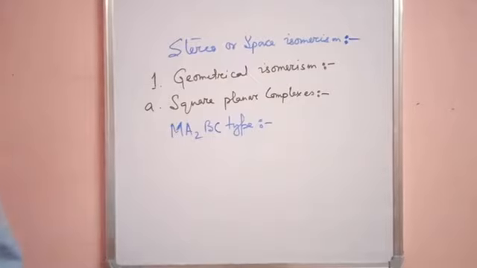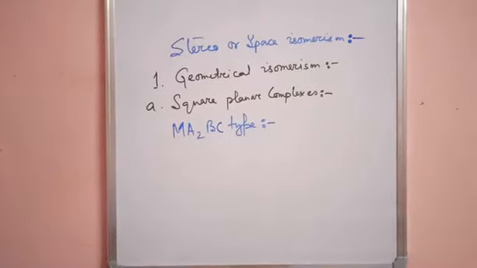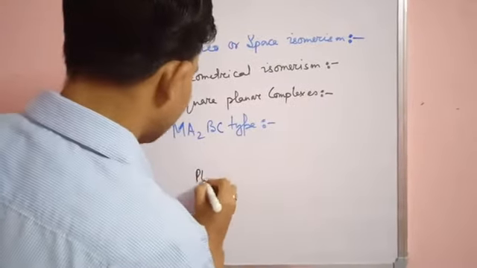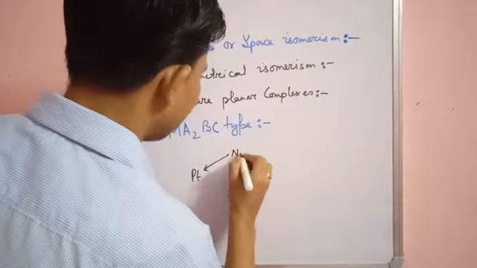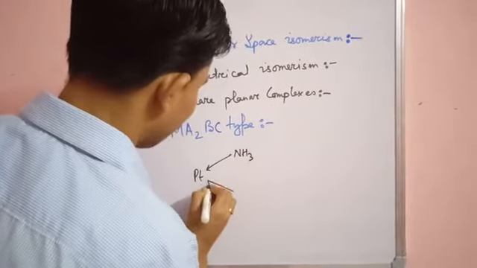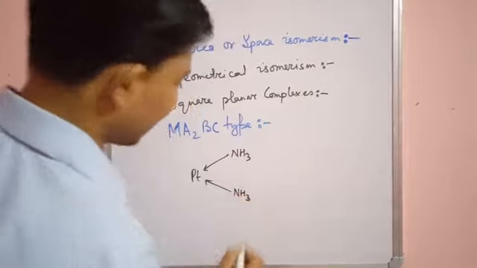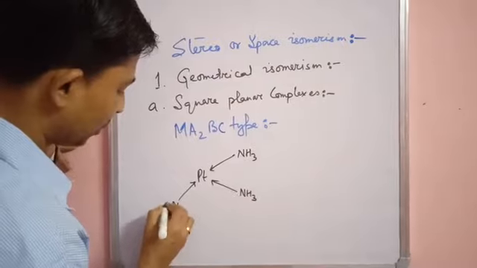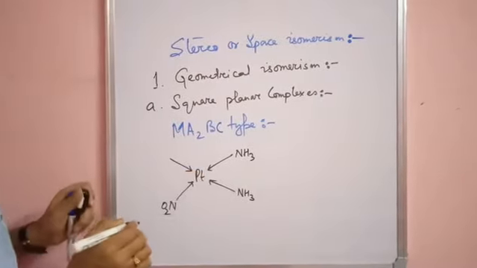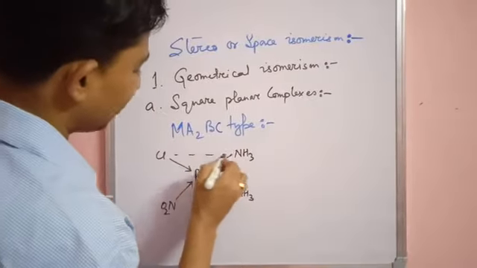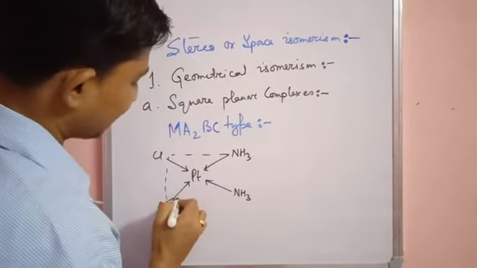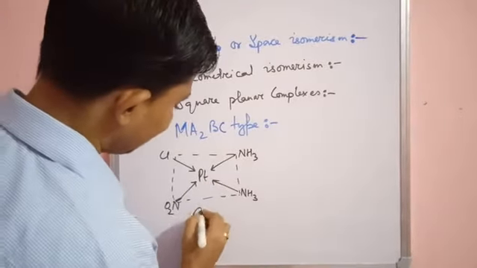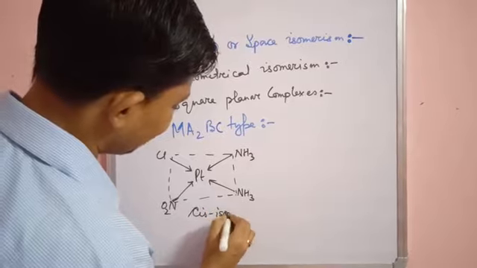Let us take one compound, that is Pt with NH3. Two ligands are the same, that is a2, and here one type of ligand, NO2, and here another type of ligand, Cl. So it is a square planar complex, and this is a cis isomer.